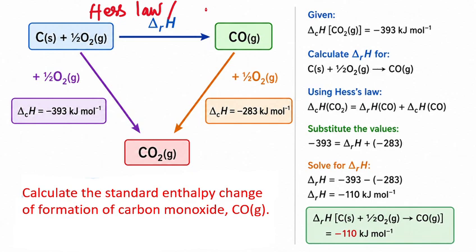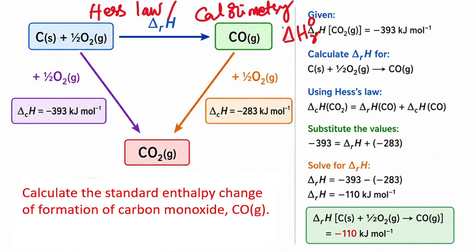Instead of this, we have calorimetry also. Calorimetry and Hess law both are methods that can help us to find the enthalpy change, the standard enthalpy change of reactions, by using direct methods, right? But what is the difference between Hess law and calorimetry? Where calorimetry fails, there we use Hess law.